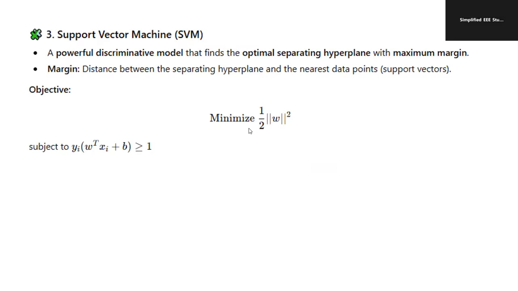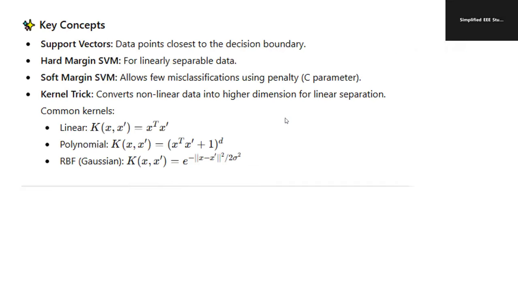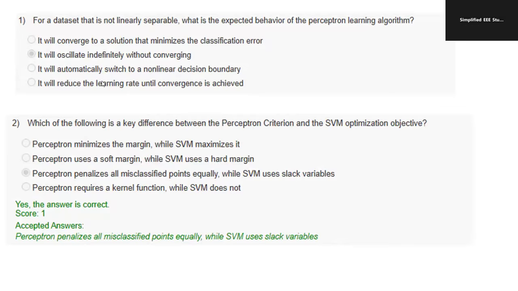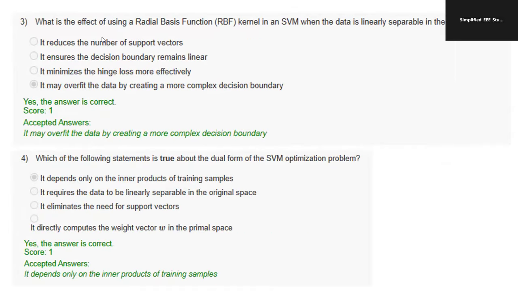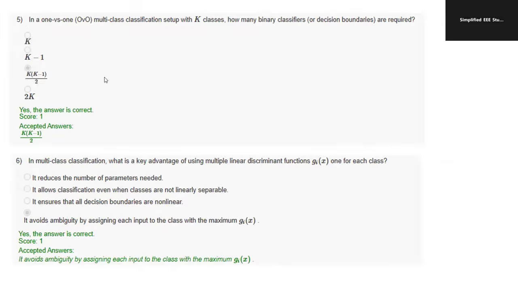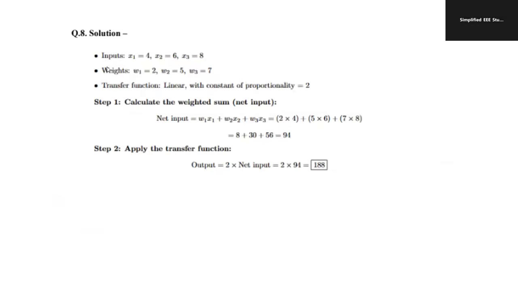And the function which minimizes that, the concept of SVM that you have to study: minimize half omega square. The key concept of SVM, the difference between hard margin and soft margin, kernel trick, those things you have to study. In parallel, try to solve the MCQs which are already displayed on the screen. Okay, one by one you can solve and try to identify the right answer.